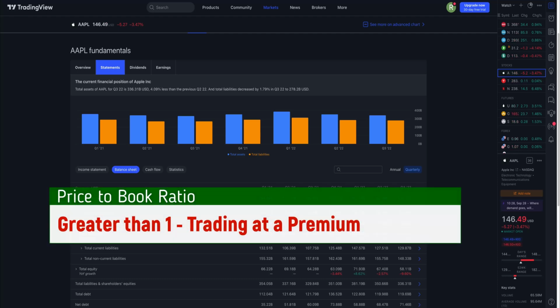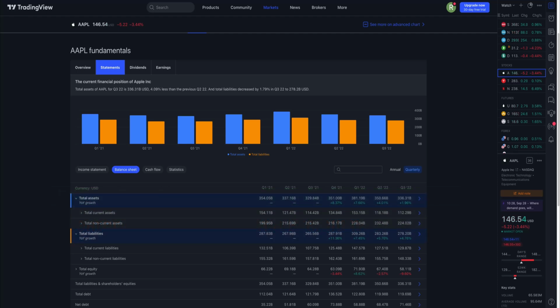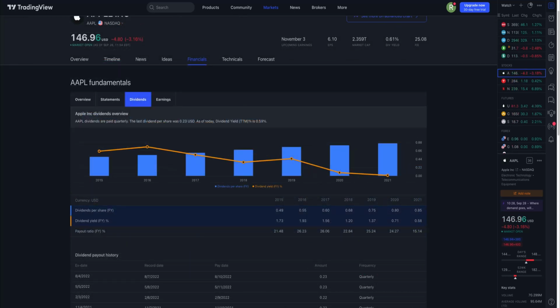A price to book ratio that's greater than 1 suggests that the stock price is trading at a premium to the company's book value. For example, in Apple's case, that it has a price to book value of 40, it means that its stock is trading at 40 times its book value. As a result, the stock price is considered overvalued relative to its assets. But for large cap stocks, that is quite common, as investors are willing to pay a premium to invest in these companies. For companies that pay dividends, we need to take that into account valuing the stock.